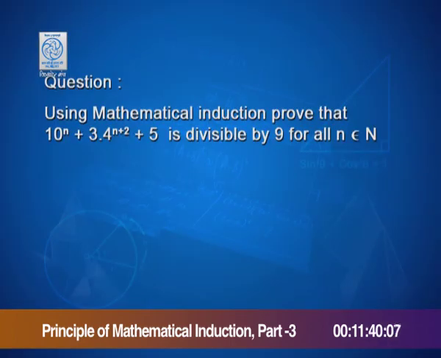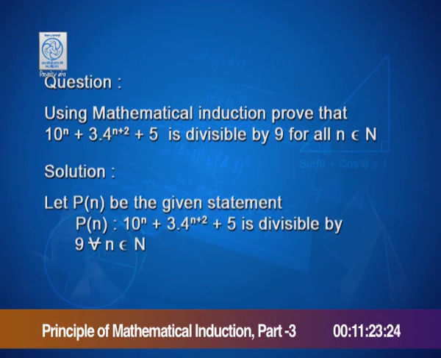Using mathematical induction, prove that 10^n + 3·4^(n+2) + 5 is divisible by 9 for all n belonging to N. For the solution, let P(n) be the given statement. P(n) is 10^n + 3·4^(n+2) + 5 is divisible by 9 for every n belonging to N.